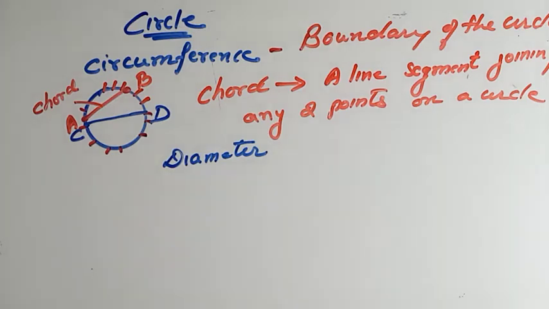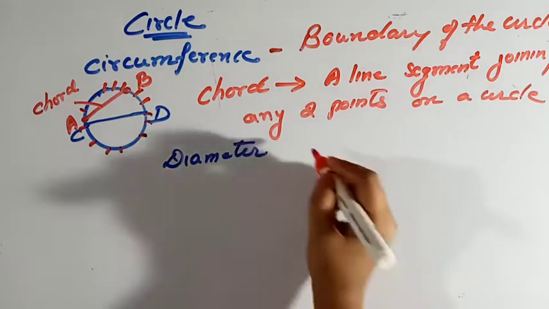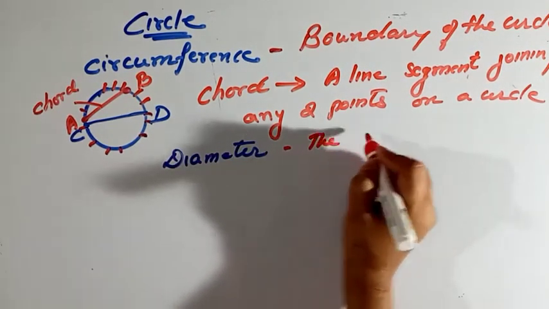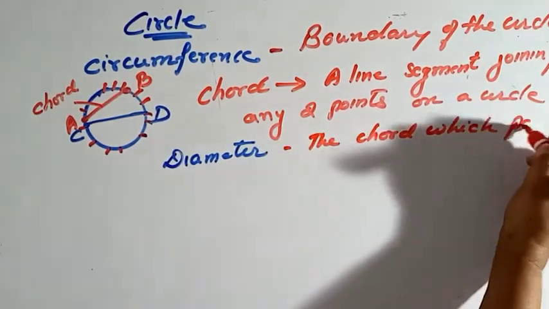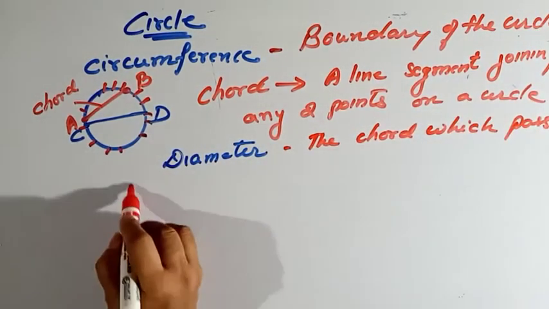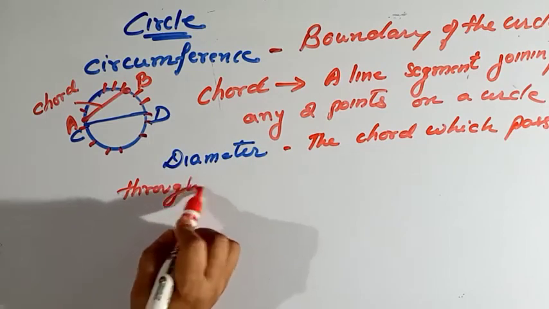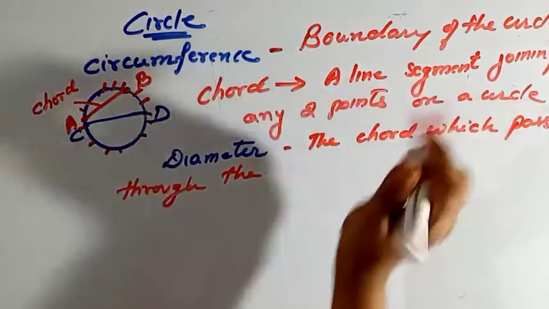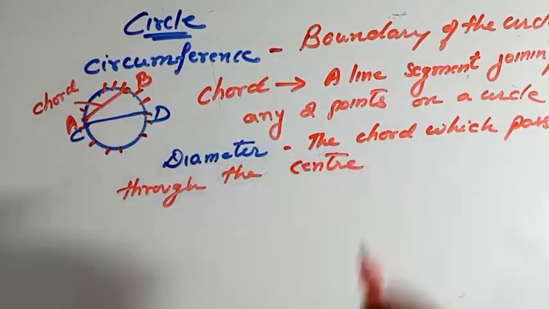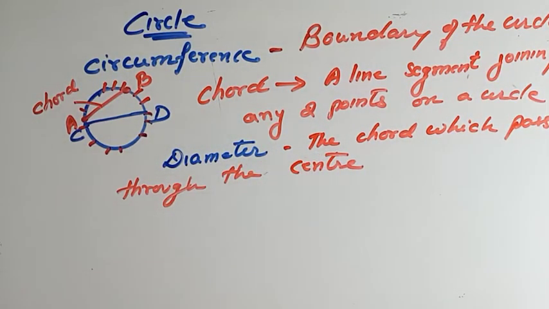But the chord which passes through the center is known as the diameter. The chord which passes through the center is known as the diameter.